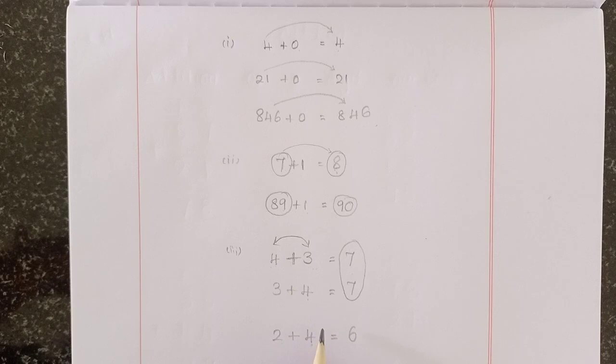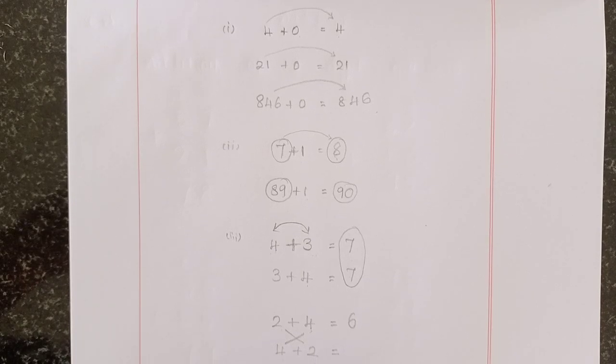Shall we change the order of the addends? Then 4 plus 2. This is written here, and this is written here. Now keep 4 in the heart, then take 2 fingers to count. After 4 comes 5, 6. Has the answer changed? No. So property number 3 is: changing the order of the addends in an addition sum does not change the answer.